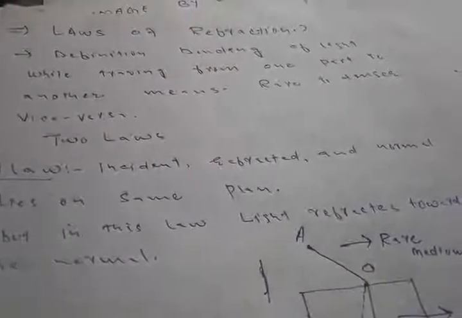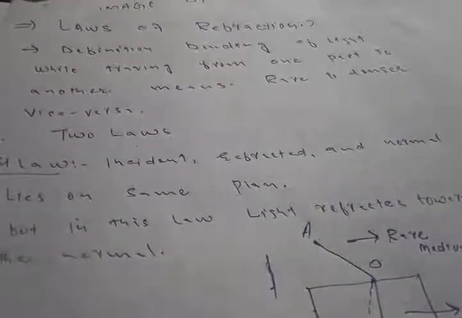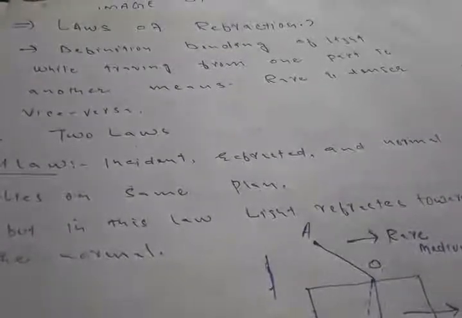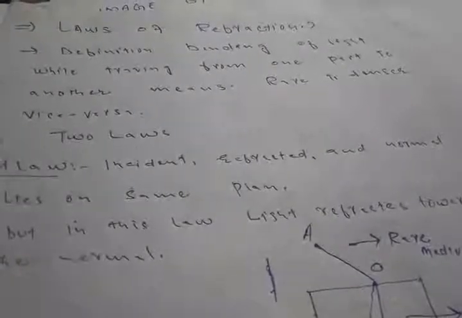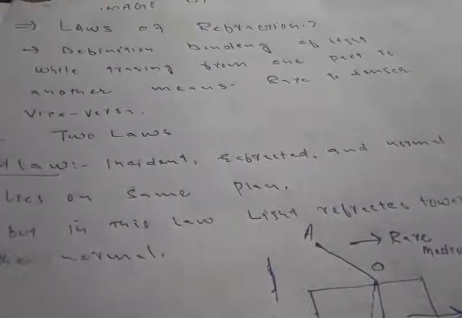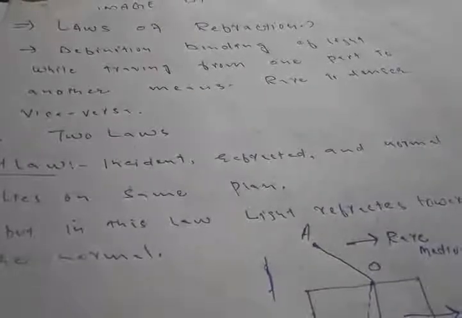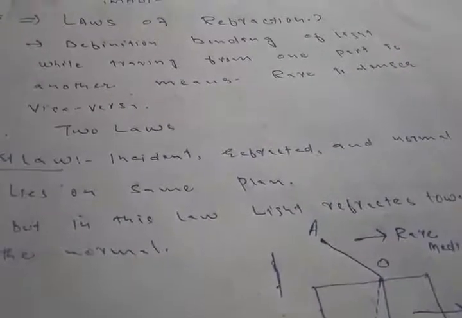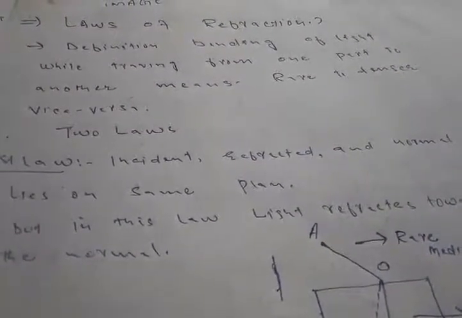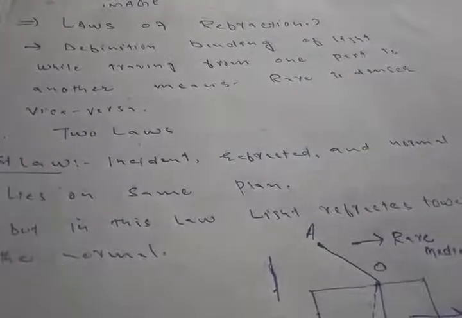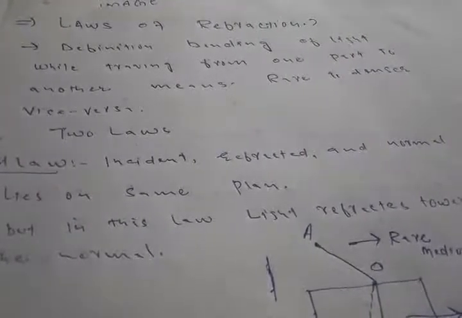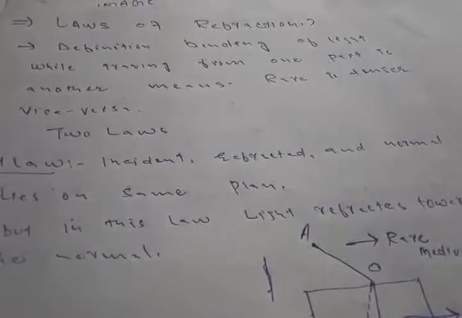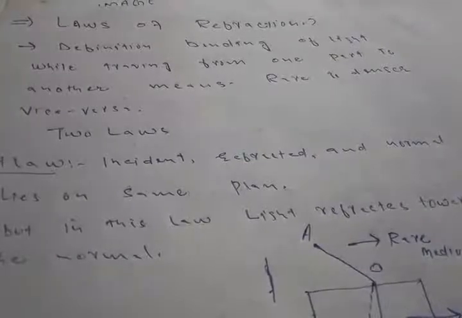Let us come to today's analysis of our chapter light. Today I will continue the previous day's question that I already had told you. We are studying the second part of light, that is refraction. Here once again I will explain that refraction is the process of bending of light while traveling from one medium to another, means from rare to denser or from denser to rare medium.